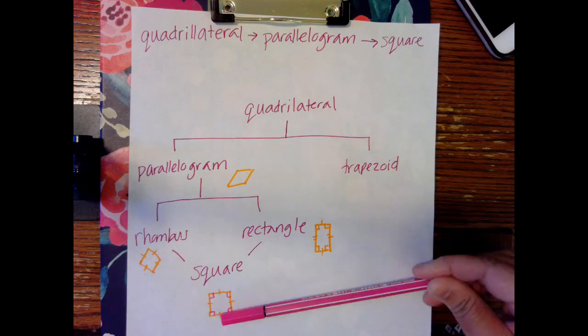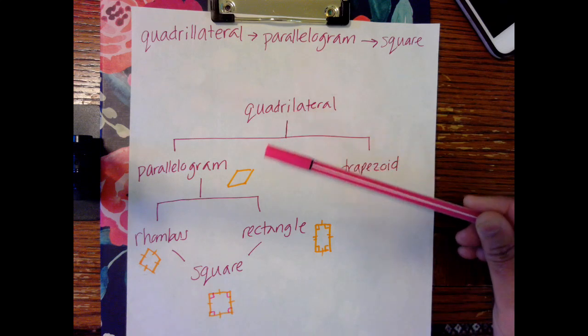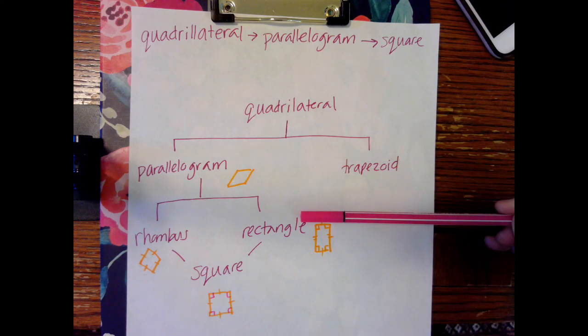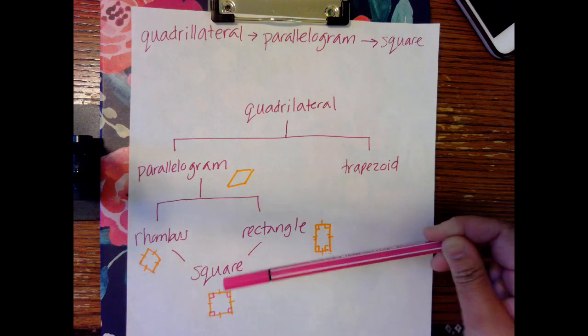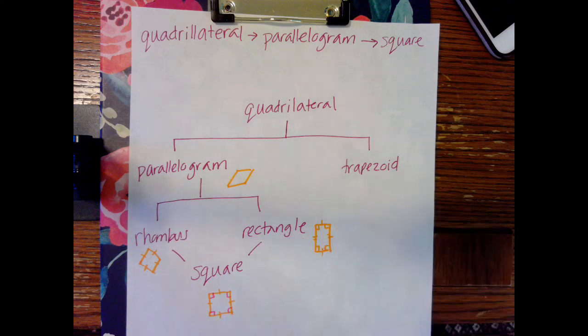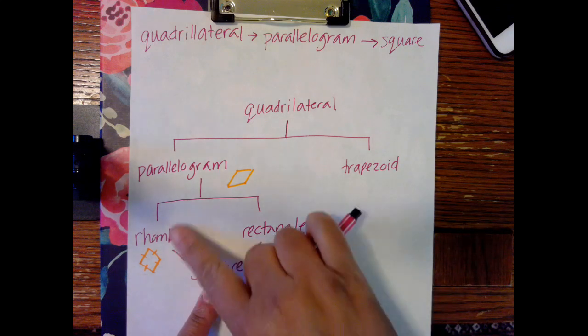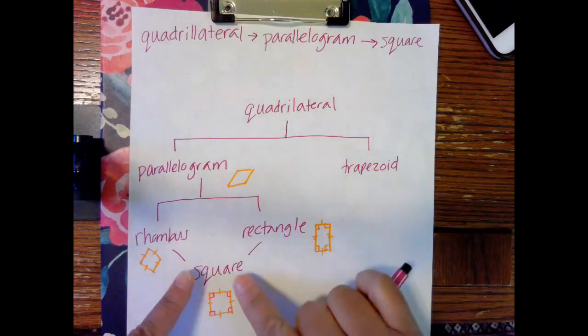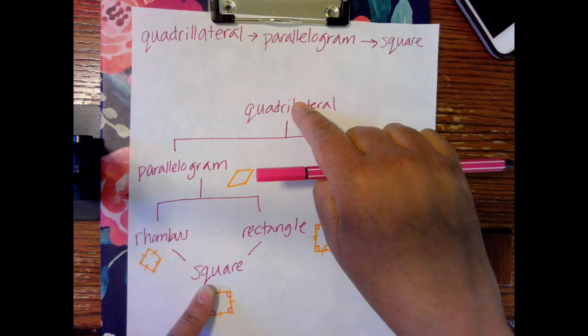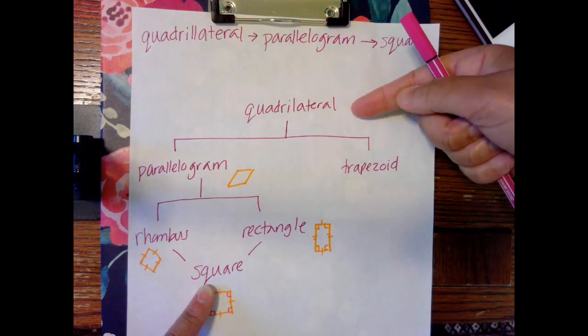Not all quadrilaterals are parallelograms. Not all rectangles are squares. Not all parallelograms are rhombuses. So you see, the things at the bottom share all the traits from the things above it that it's connected to by a line. The things on the top do not share all of the traits of the things that are below it.